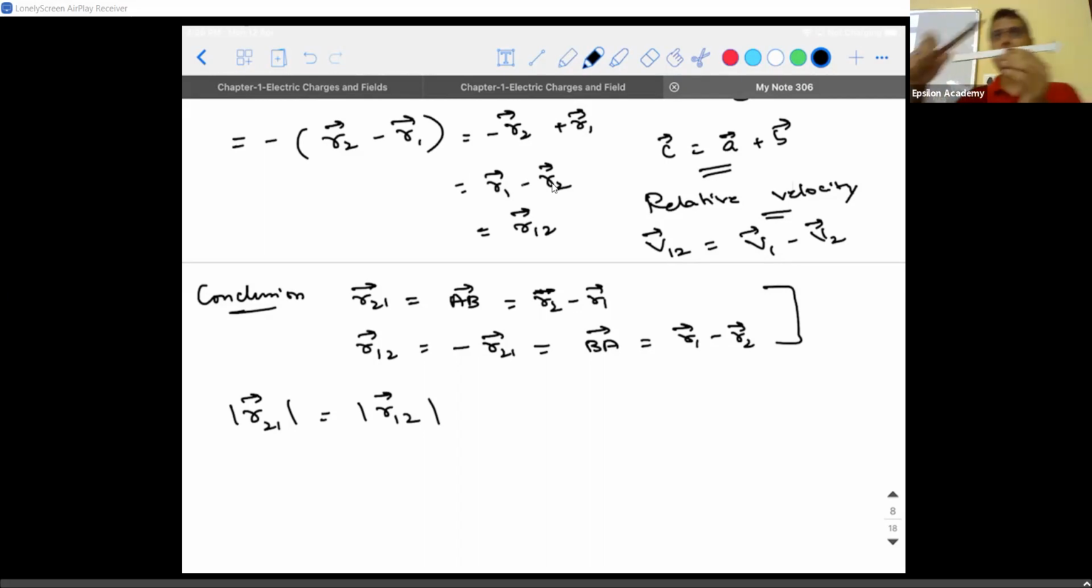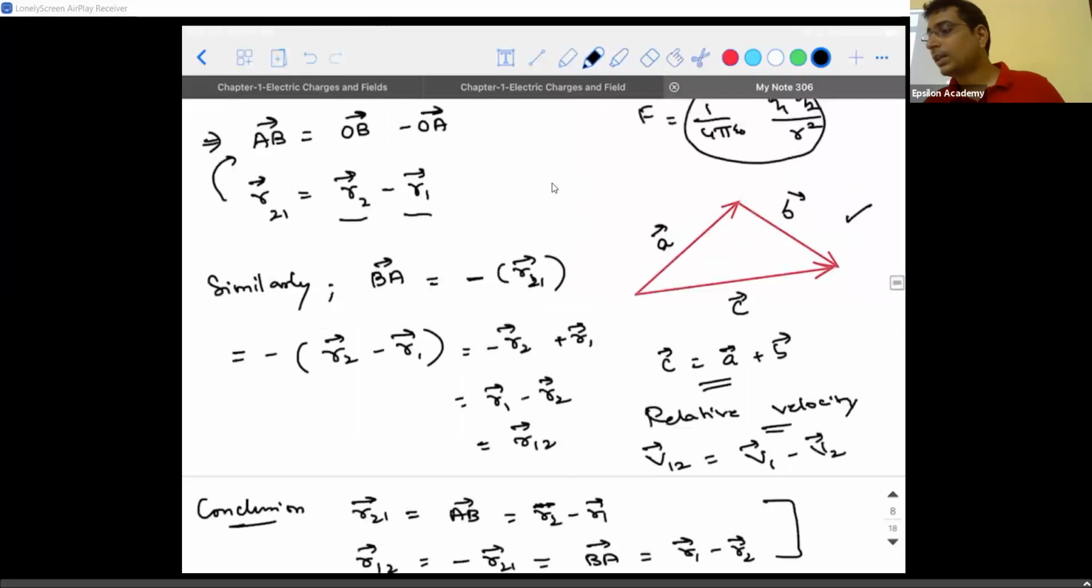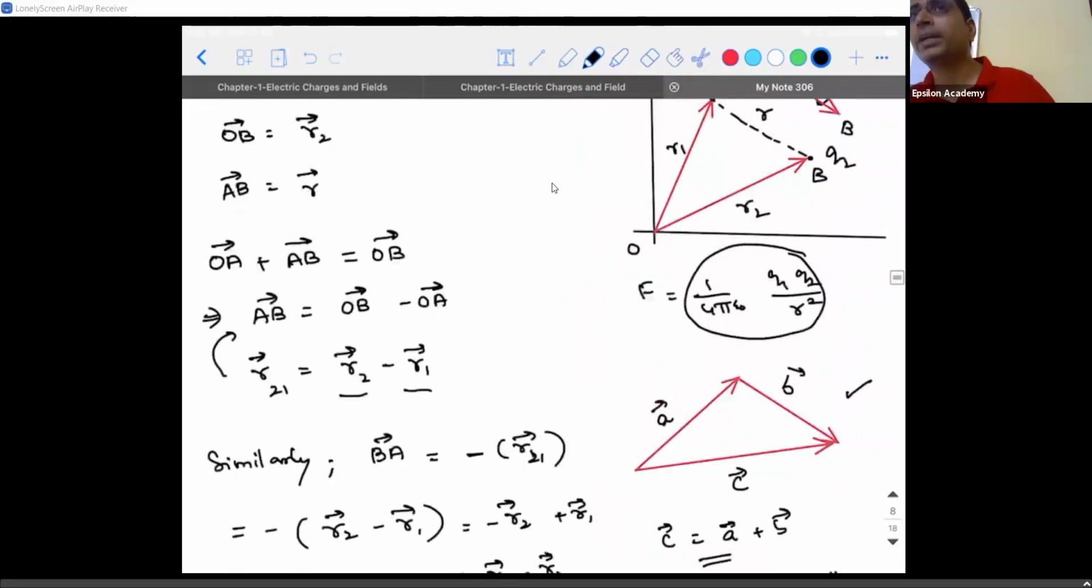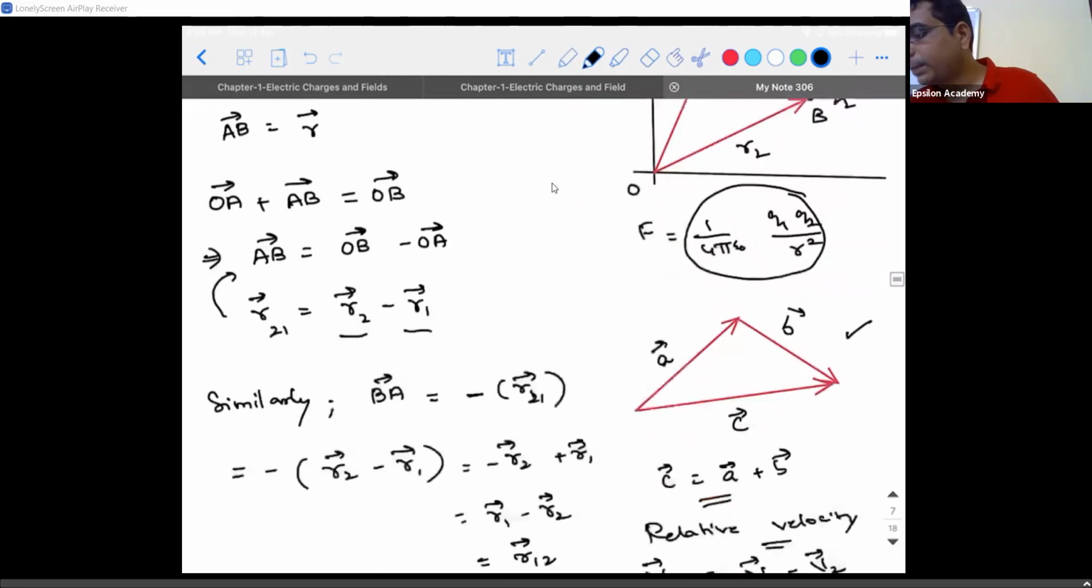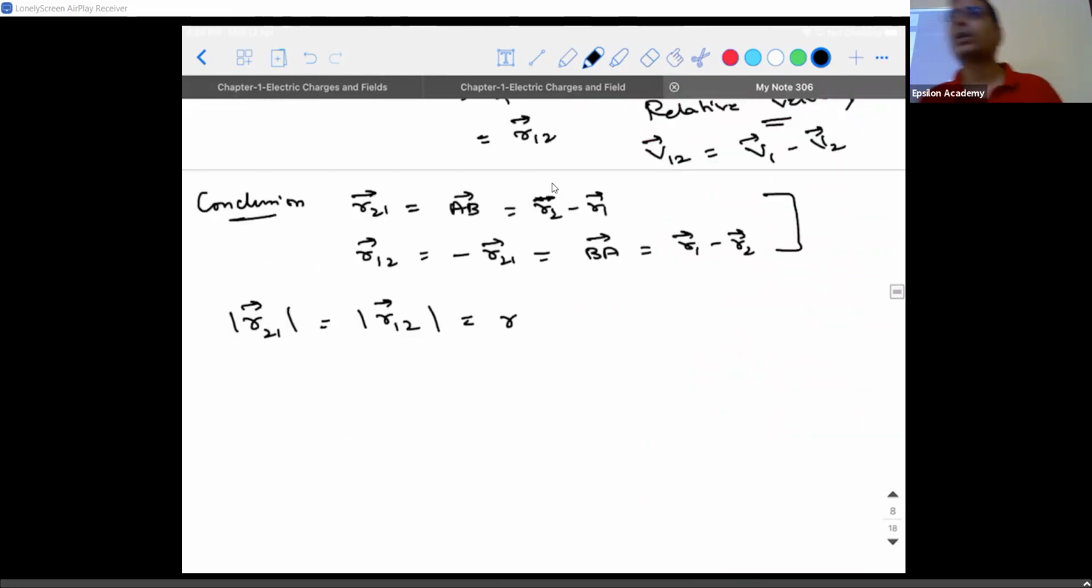If this is the R21 vector and this is the R12 vector, which are in opposite directions, they are exactly representing the same thing. So the magnitude, the length of this vector, is exactly equal to the length of this vector also. That is equal to how much value? That is exactly equal to the distance of separation between which 2 points? Distance of separation between A and B. And A and B is given by R. So can I write magnitude of R21 vector is equal to magnitude of R12 vector is nothing but R? Clear? So let me have this as equation number 1.